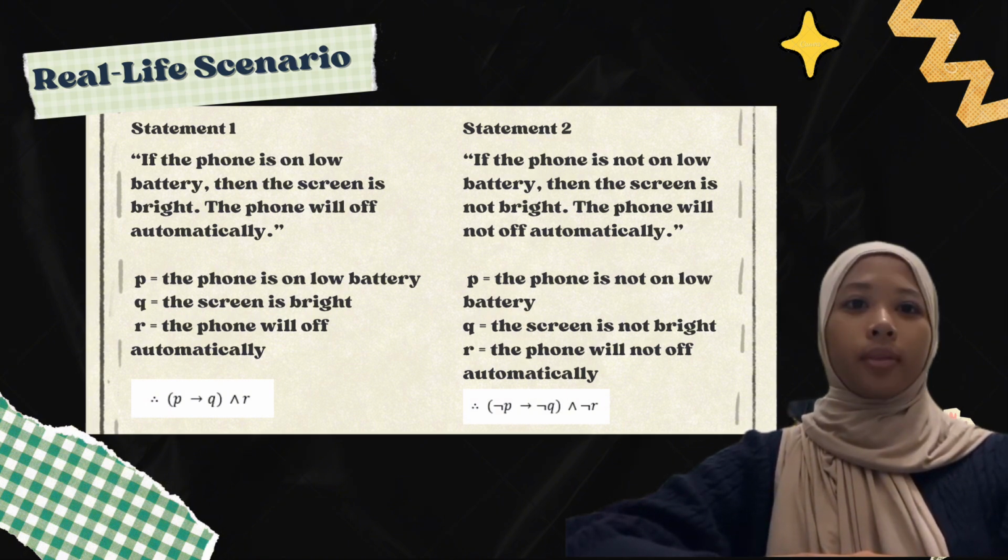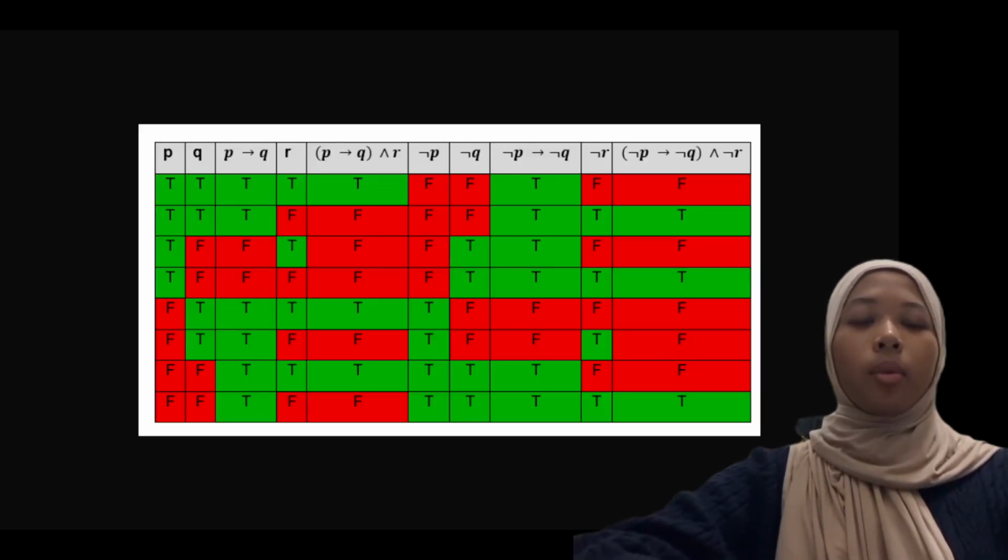To clearly see the difference, let's see the truth table. As there are 3 variables, we need to put 4 rows of P as true and the rest as false. Next, for Q, we put 2 rows of true and the next 2 rows of false alternately. Then, P implies Q. If P is true and Q is false, then the result is false.